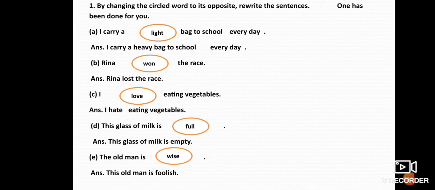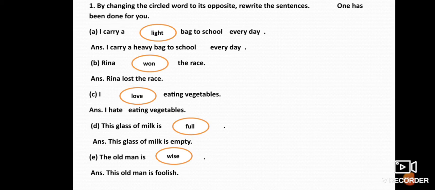The first one has been solved, children: I carry a light bag to school every day. You know the opposite of the word light is heavy. So the answer will be: I carry a heavy bag to school every day.